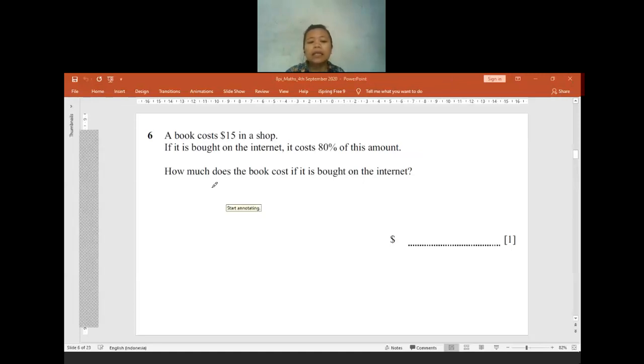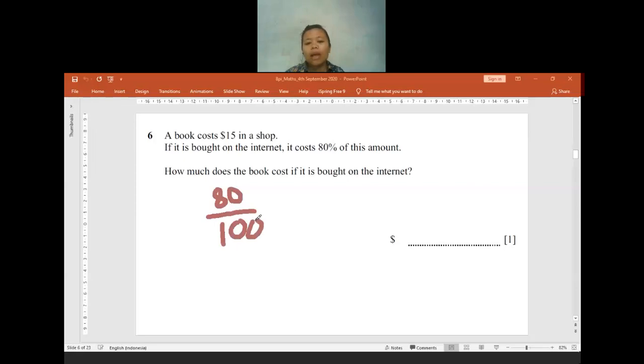80% means 80 per 100. So it will be 80/100, and we multiply it with the original cost, 15. Yes, the answer is correct. It will be equal to 12. Is there anyone who is confused about how to get 12?